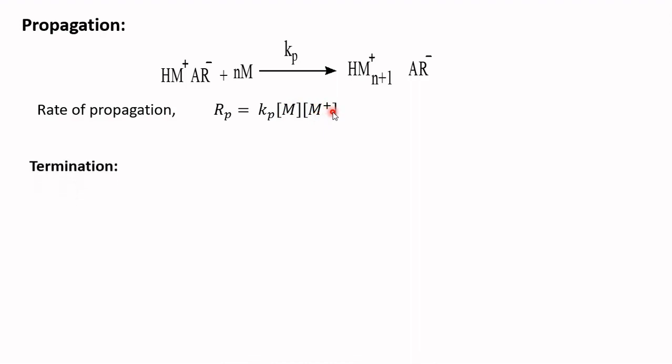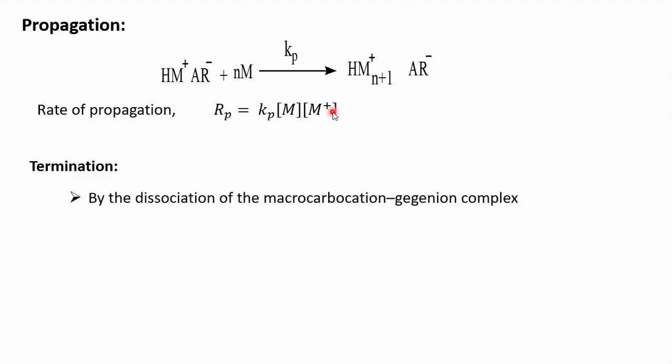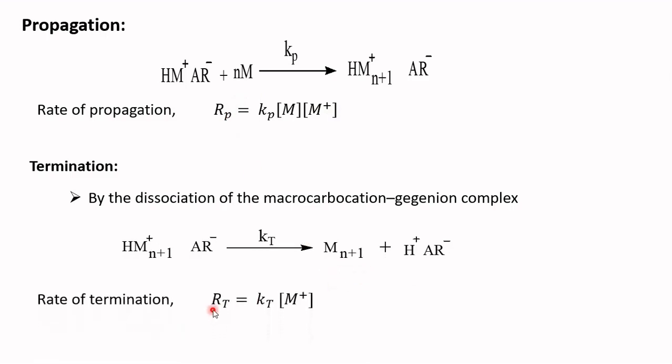Then the termination. As we know, the termination proceeds in two different steps. The first one, if the termination is assumed to be a first order process, is simply by the dissociation of the macrocarbocation gegenion complex, forming a catalyst co-catalyst complex and the neutral polymer. So, the rate of termination, Rt, is equal to Kt times the concentration of the carbanium ion gegenion complex.